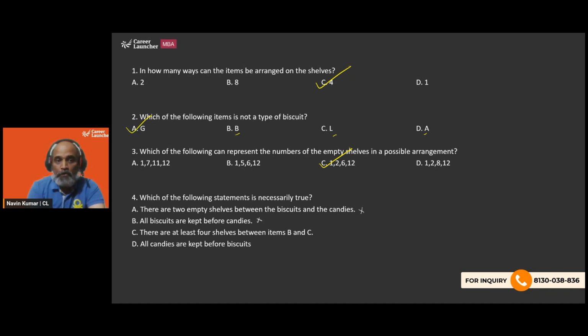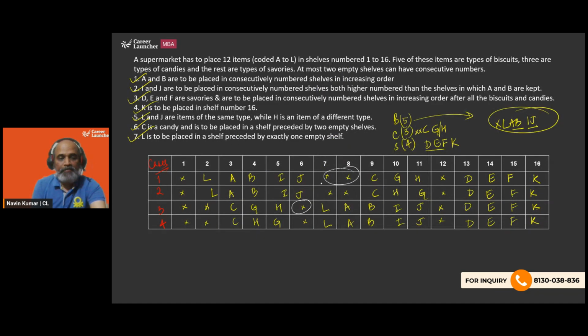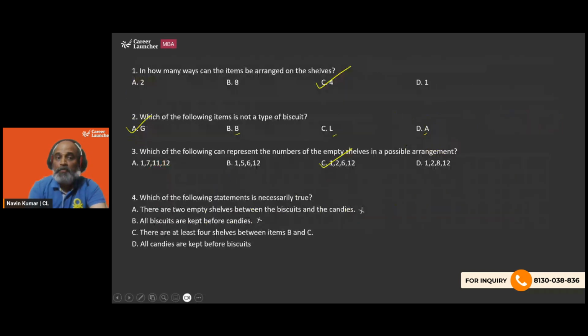Next, there are at least 4 shelves between items B and C. So we have got B here and we have got C here, 4 shelves, more than 4. So there are at least 4 shelves between items B and C. This is true. At least 4 shelves there were, right? Obviously, D is going to be false. Let's verify it. All candies are kept before biscuits. Obviously, no.